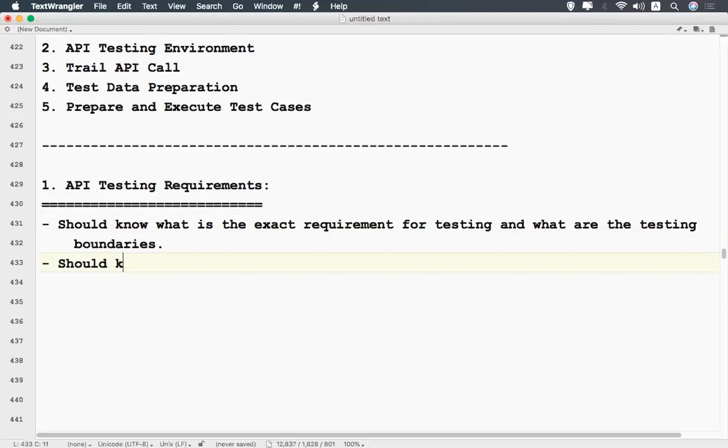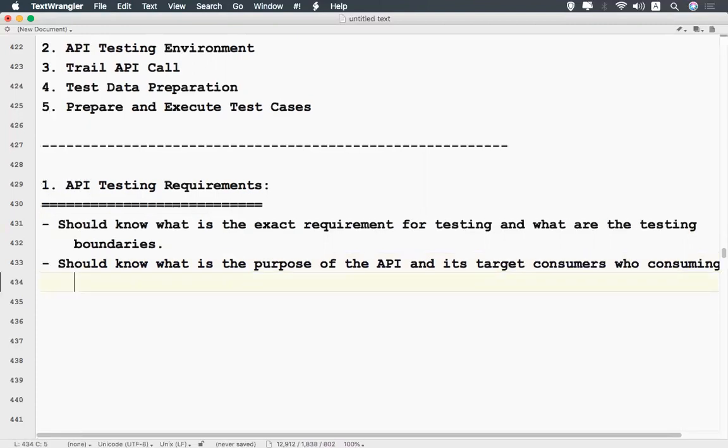You should also know the purpose of the API and its target consumers, who is consuming the API. If you know the consumer, you can think about what his expectation from that API might be, so you can test thoroughly.